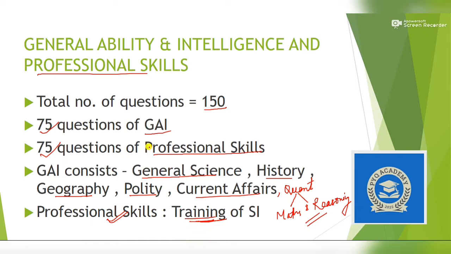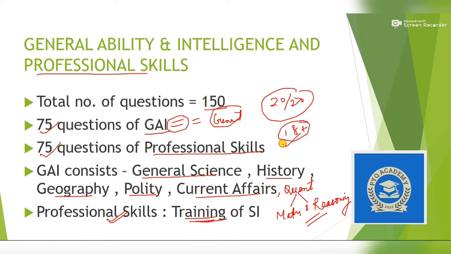In this lecture we are only concerned with the general ability portion, and especially the general science portion. General science is one of the easiest portions, so if you are thorough with the knowledge of general science, you can easily score. I think you can get all 20 of 20 questions correct. At least you can score 18 plus, and this is going to increase your chances to clear the cutoff as well as get good marks so that you can clear merit.